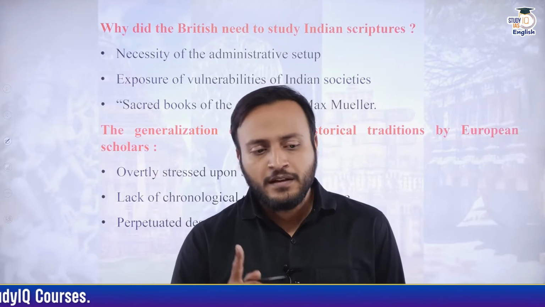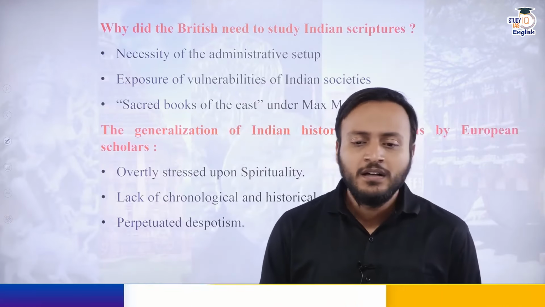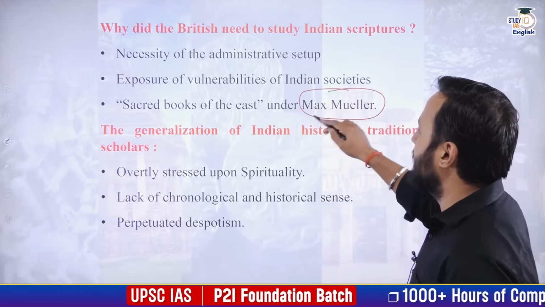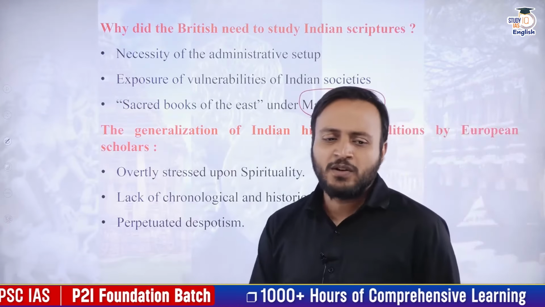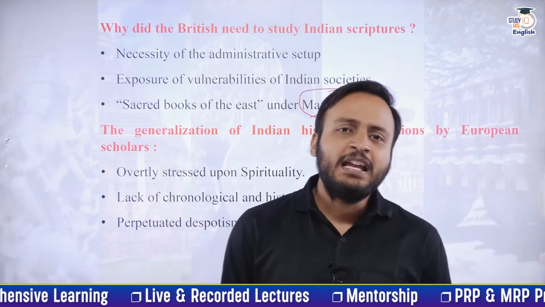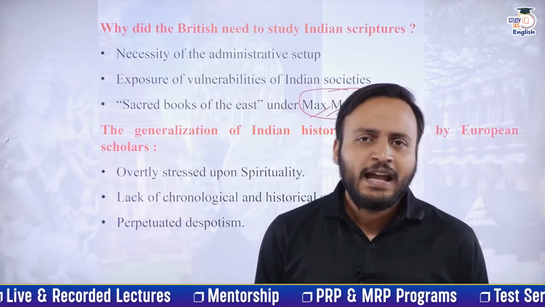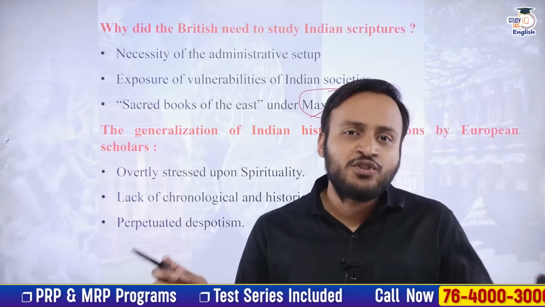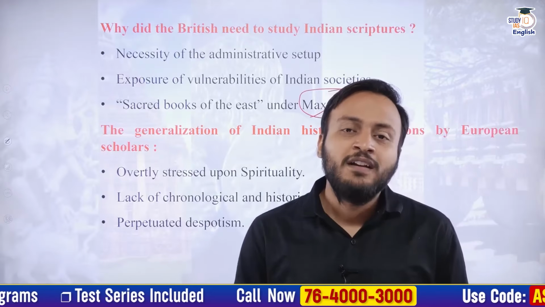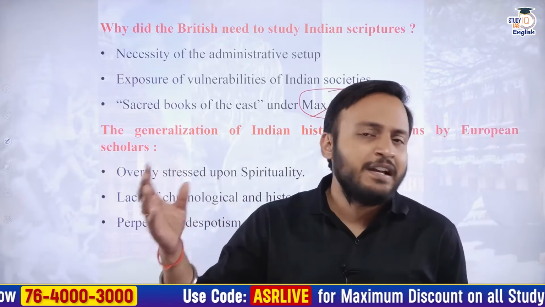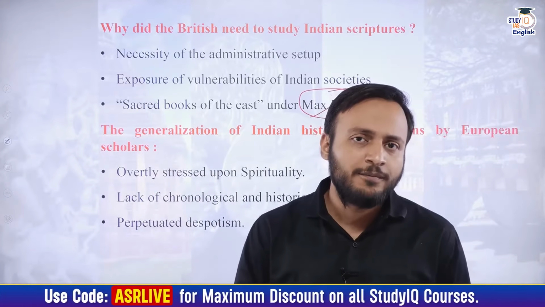At the same time, a few scholars were particularly interested in giving certain generalizations about Indian history. For example, you might have heard the name of one scholar, Max Müller. Max Müller was a German Sanskrit scholar who lived in England, and he was made in charge of a mega project of translating the sacred books of the different religions of the Eastern world.